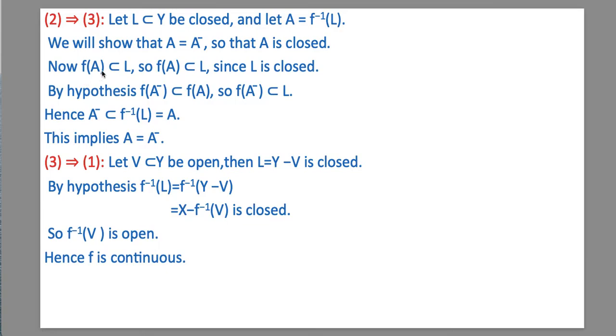Now f(A) is a subset of L, so f(A) bar is a subset of L since L is closed. By hypothesis, f(A bar) is a subset of f(A) bar. So f(A bar) is a subset of L. Hence A bar is a subset of f inverse L, which is equal to A. And this implies A is equal to A bar because we know that A is always a subset of A bar.